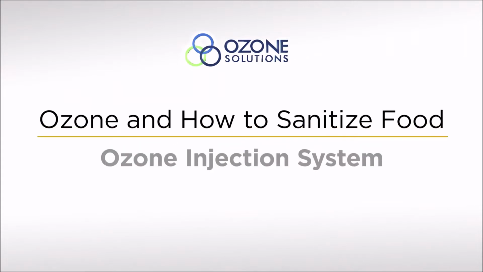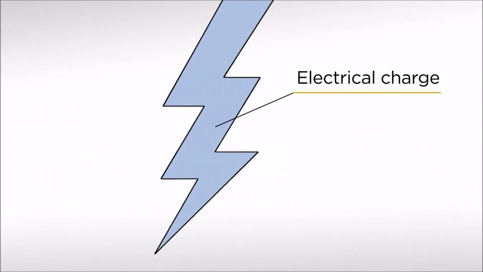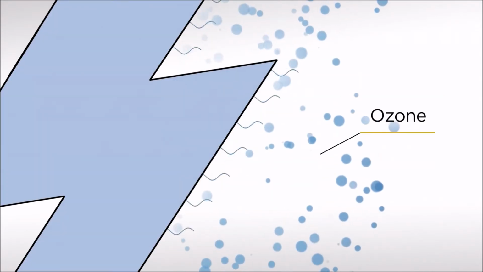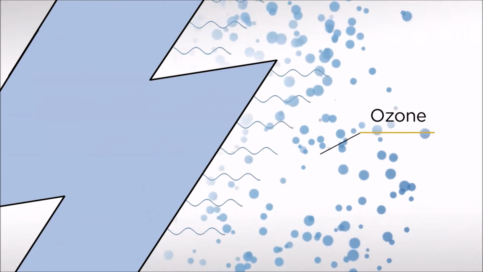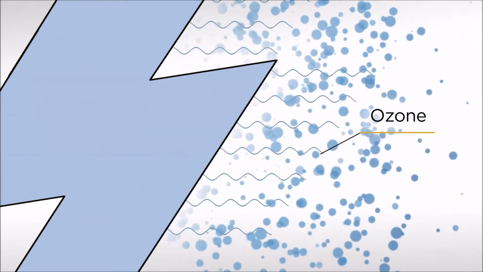What is ozone? When an electrical charge passes through oxygen, it produces ozone. Ozone is a pale blue gas that emits a distinct odor. It is what you smell during a lightning storm.